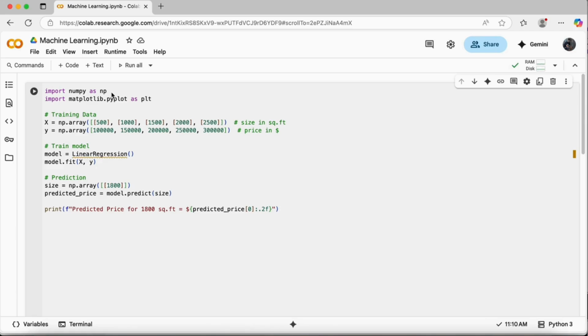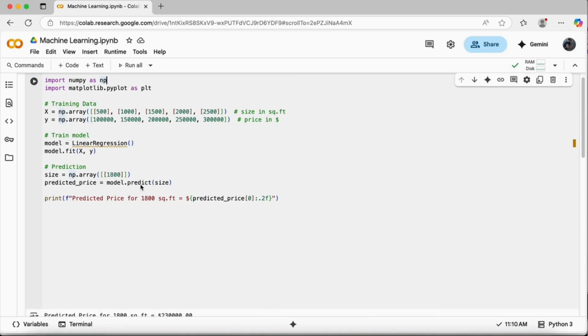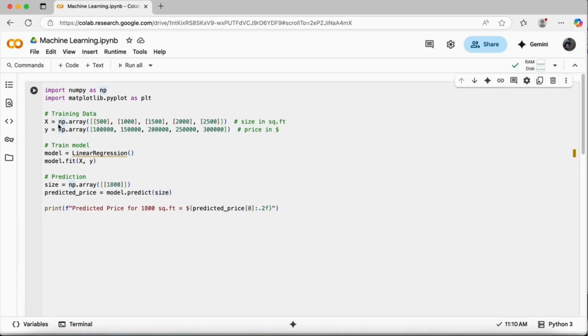So what I'm doing here is simply creating two arrays. One array is of size and another array is of price. For linear regression, I'm providing sizes like 500 square feet, sorry, 1000 square feet, 1500 square feet, and I'm providing the prices for these sizes also as an array. For 500, the price is something like 1 lakh, and then 1.5 lakh. Okay, so I'm providing an array.